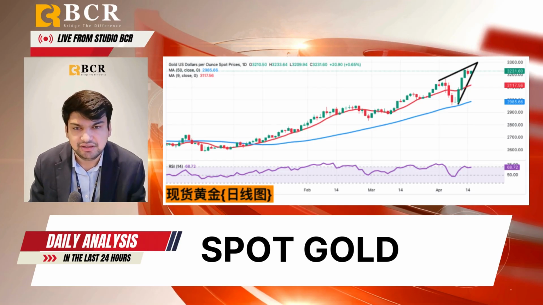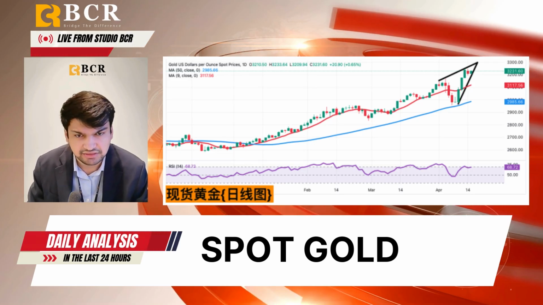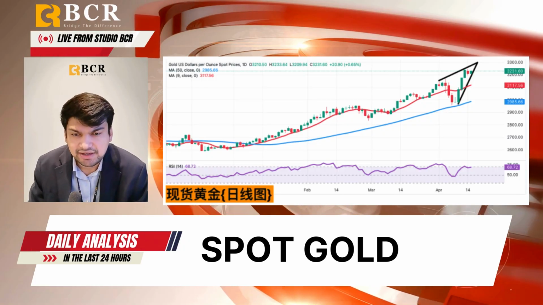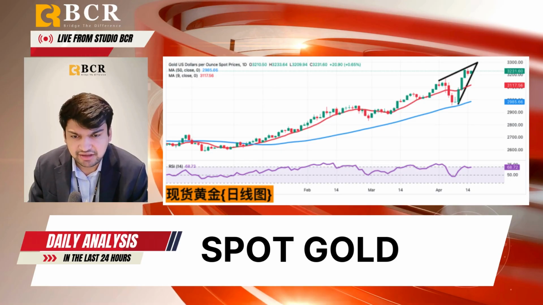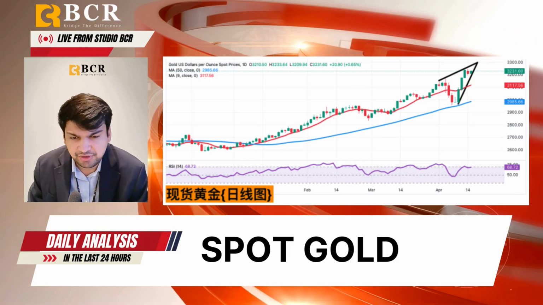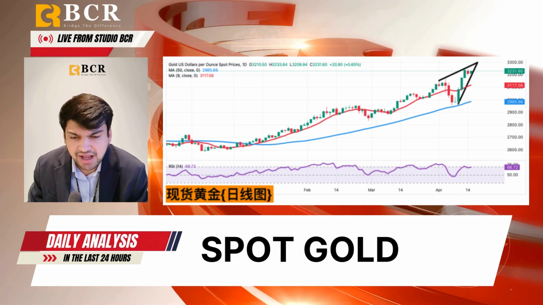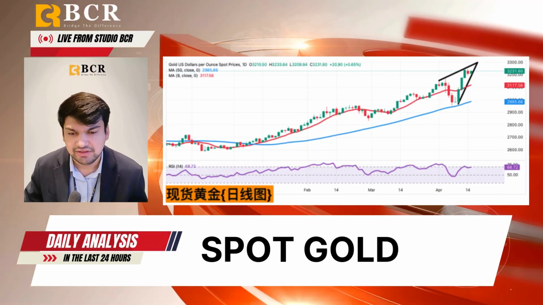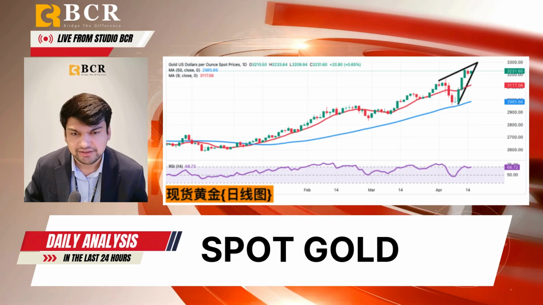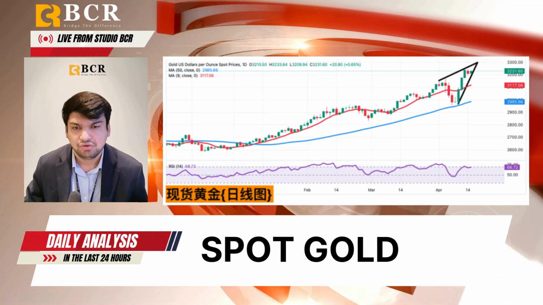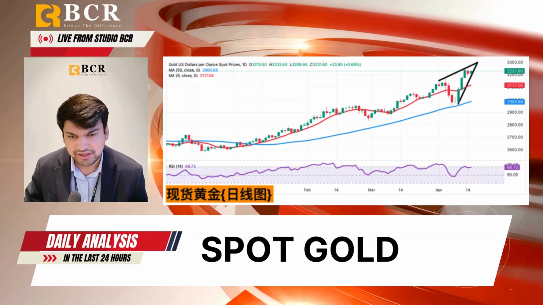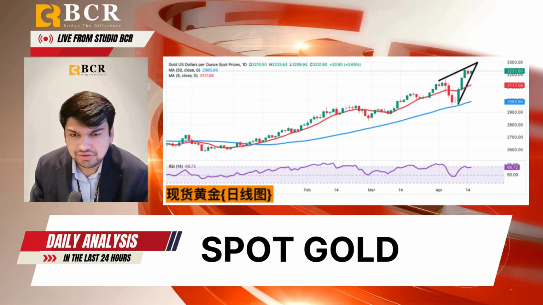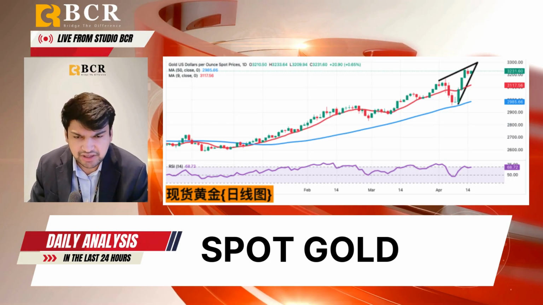Tariff exemptions have weakened some of the safe haven demand, but trade uncertainty, a weak dollar, and falling treasury yields still provide support. It is worth noting that the US 10-year treasury yield fell 12.5 basis points to 4.368% on Monday, and the US dollar index experienced an extreme decline of 4 standard deviations in the past week. These factors together weave the complex fundamentals of gold. Goldman Sachs has taken the lead in raising its gold price forecast to 3,700 at the end of the year, and data from the World Gold Council shows that China's gold ETF fund inflows have surged.